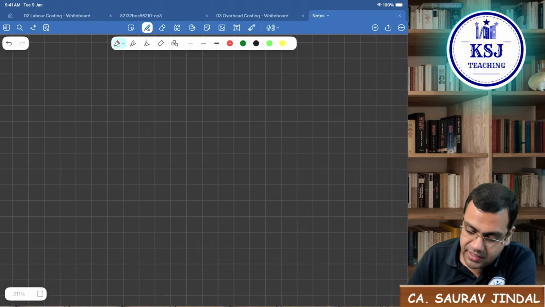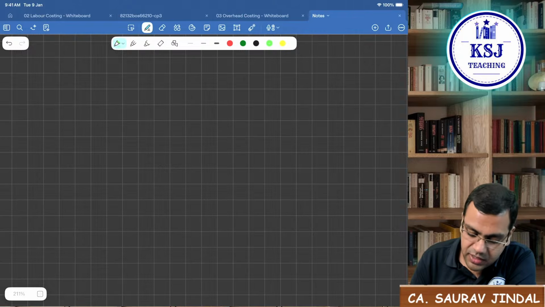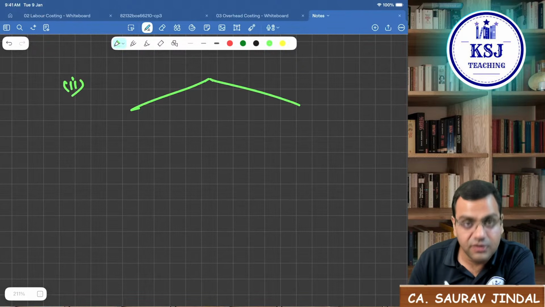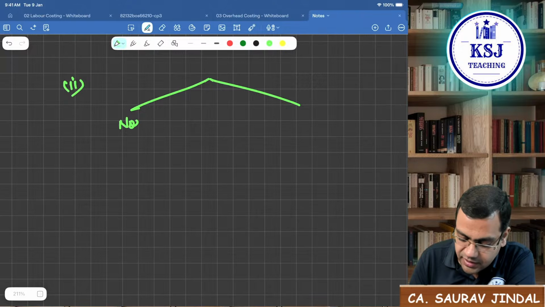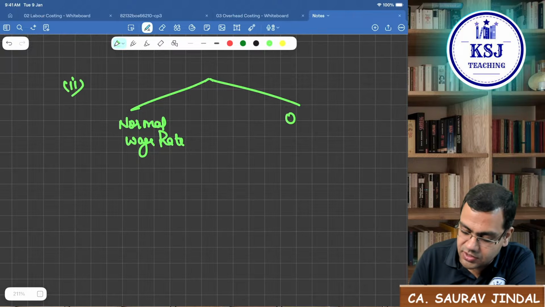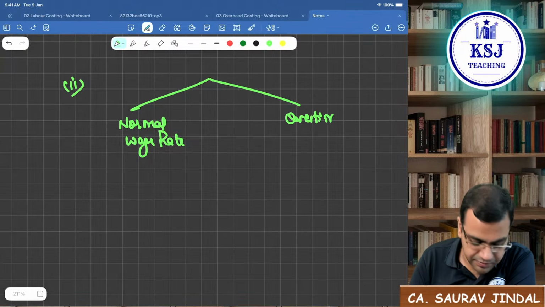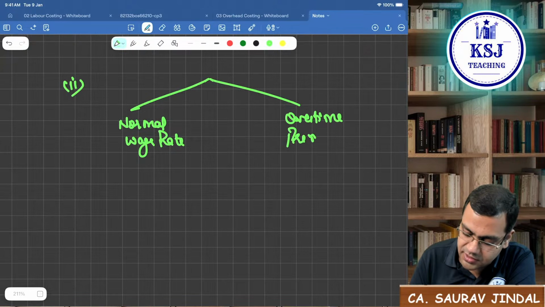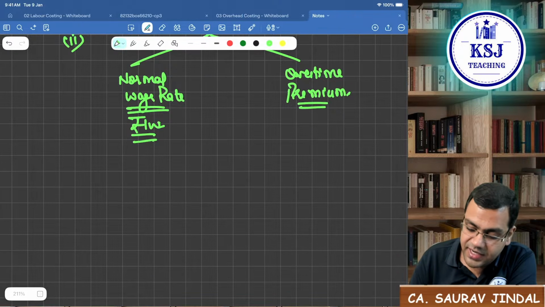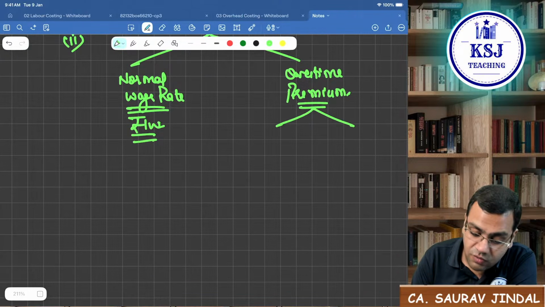Okay, I'll write it down here for more clarity. Second part says two parts. One is the normal wage rate. Second is the overtime premium you are paying. Normal wage rate of rupees 100, right? Overtime premium is, what is the overtime amount?